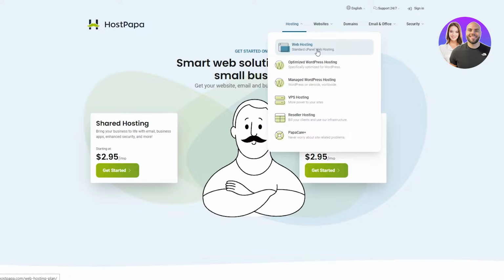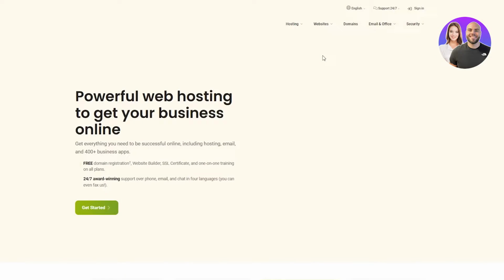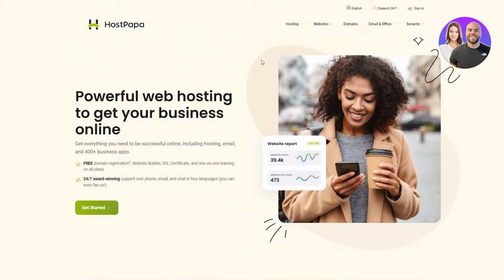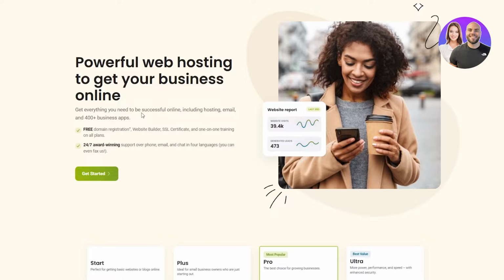So once you're here, we're going to want to go on hosting, because we want to start web hosting, because that's where we're going to get our domain name. So we're going to click on web hosting, standard cPanel web hosting. It gives us a proper cPanel. Now, once we're here, we're going to see this interface: powerful web hosting to get your business online, get everything you need to be successful online, including hosting, emails, and 400 plus business apps.